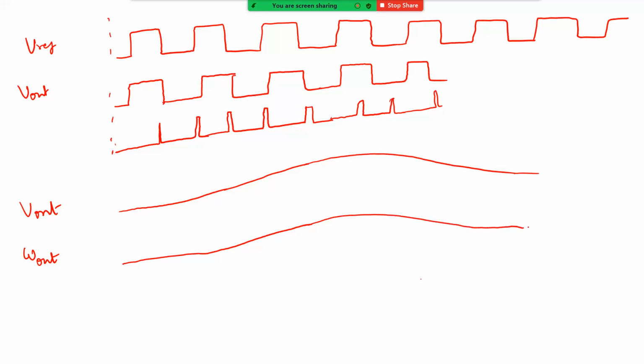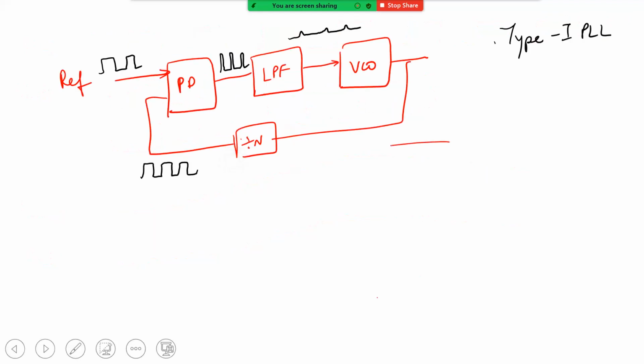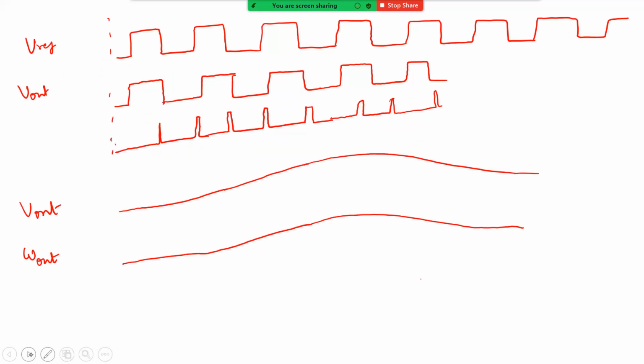So let's say this is omega 1. Usually, let's say you are talking over the phone, already in one base station, and you are traveling and moving to the next base station. You will be assigned a different channel.